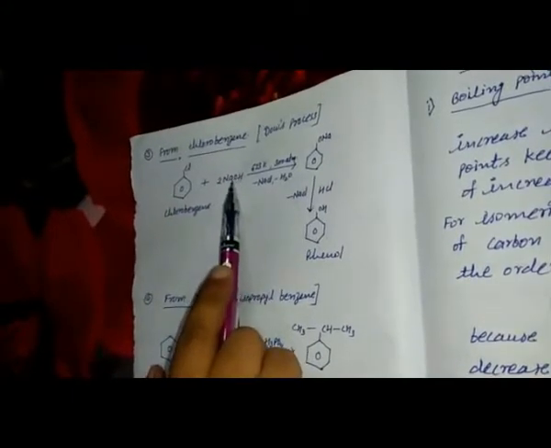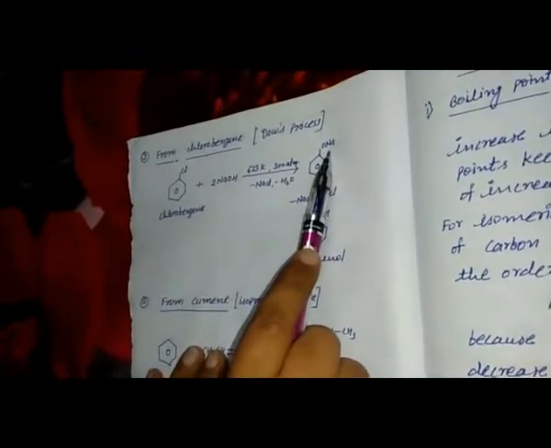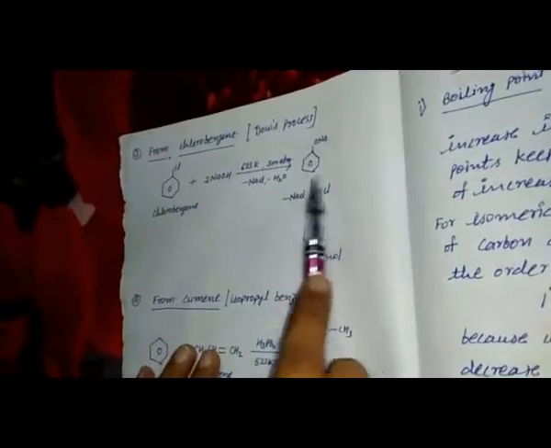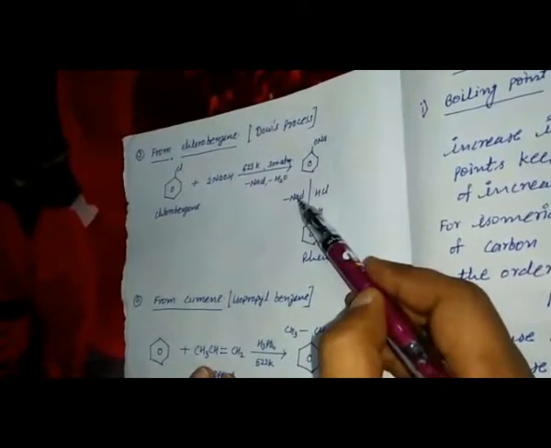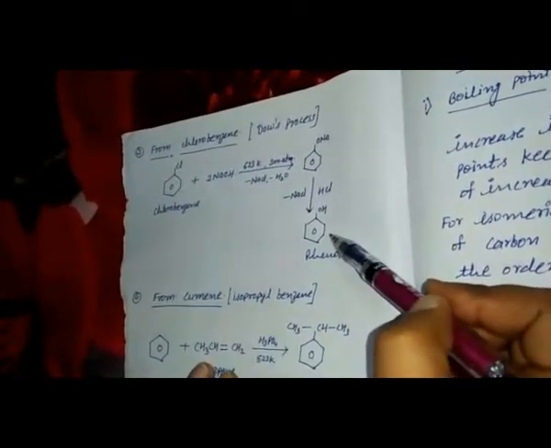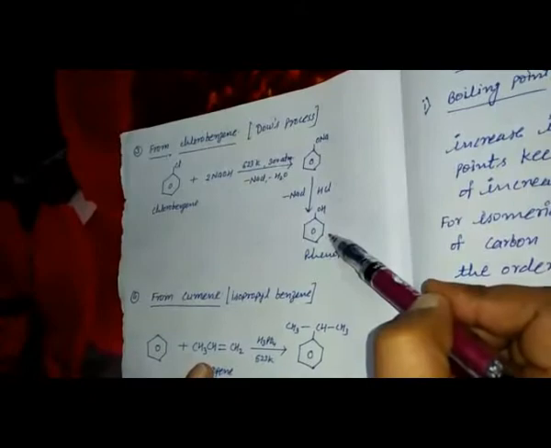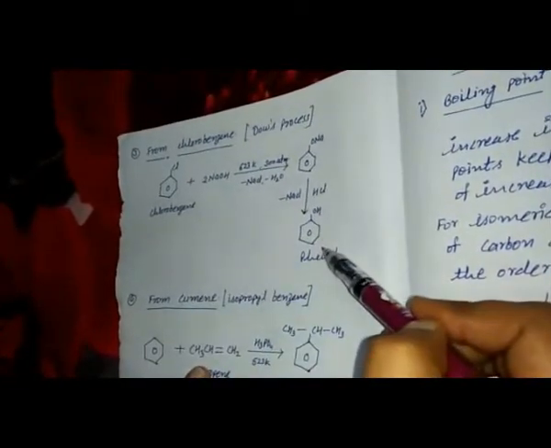It will give us ONa with a benzene ring. This is sodium phenoxide. This sodium phenoxide reacted with HCl, then Cl and Na release NaCl and give us phenol. This is also known as the Dow process.